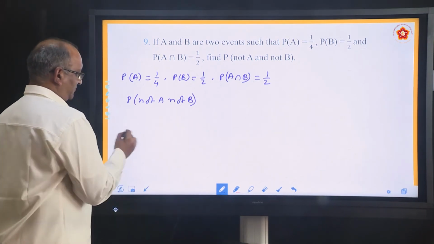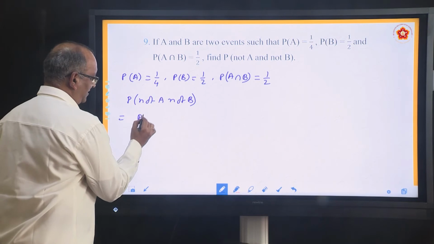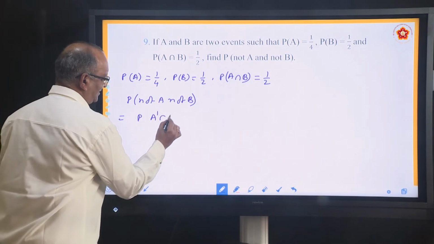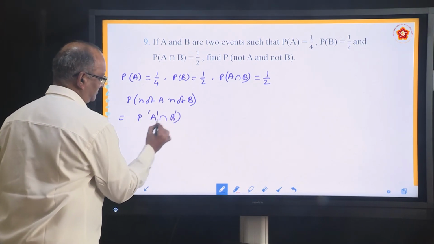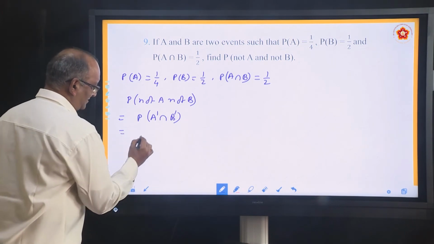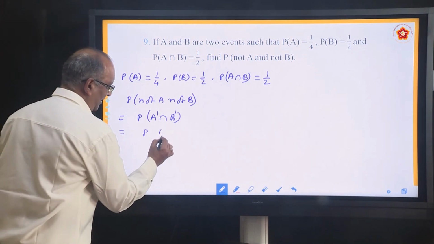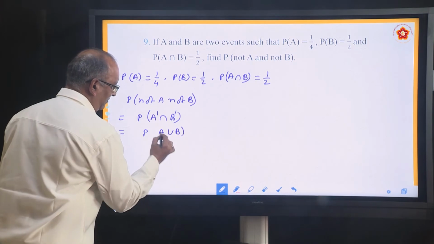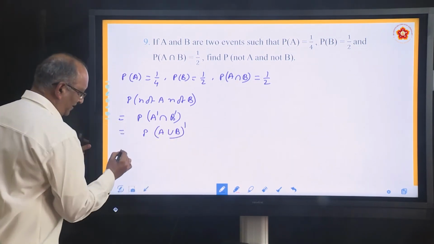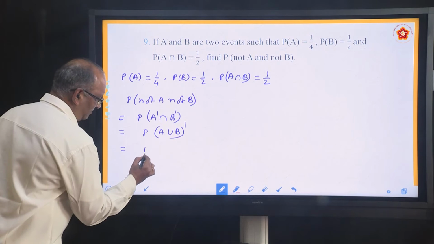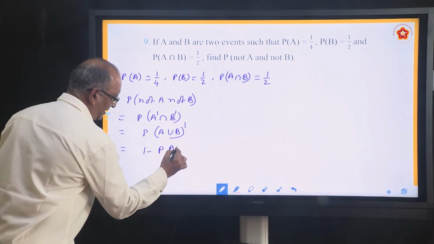In other words, this is nothing but P(A dash intersection B dash). This can be written as P((A union B) complement). This can further be written as 1 minus P(A union B).